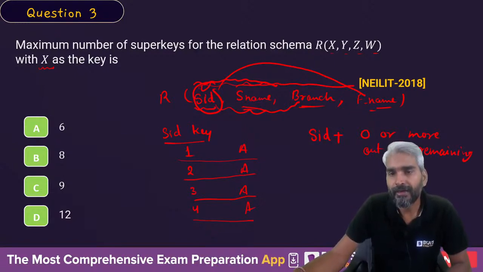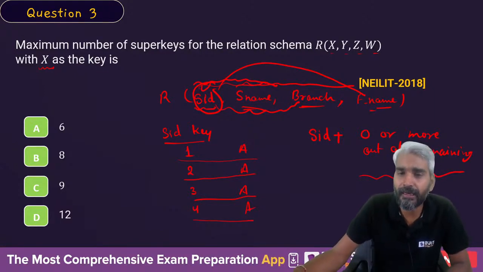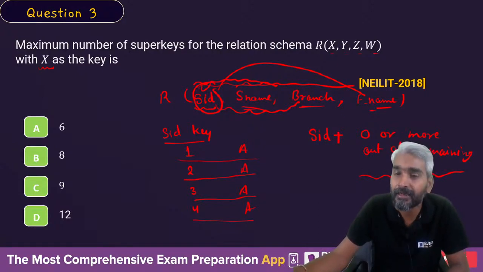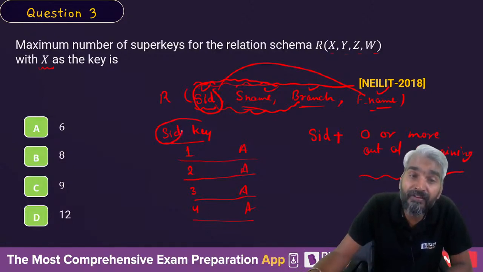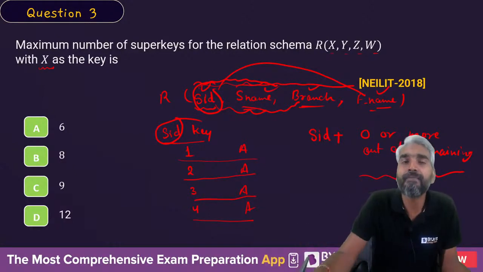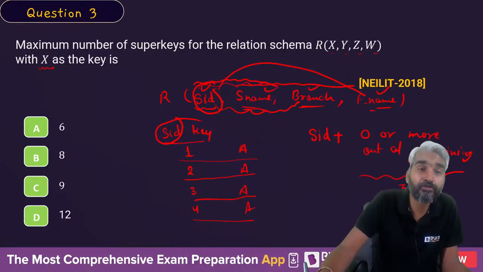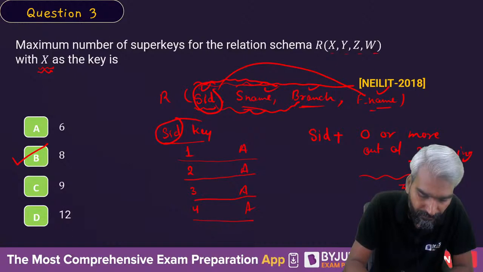Right? So in how many ways can we choose 0 or more attributes out of 3 attributes? You can choose them in 2 raised to the power 3 ways, that is 8. So there are 8 possible combinations in which S name, branch and F name can be combined along with SID, and each one of them will represent a super key. So if X is the key, then these 8 are the different super keys possible.